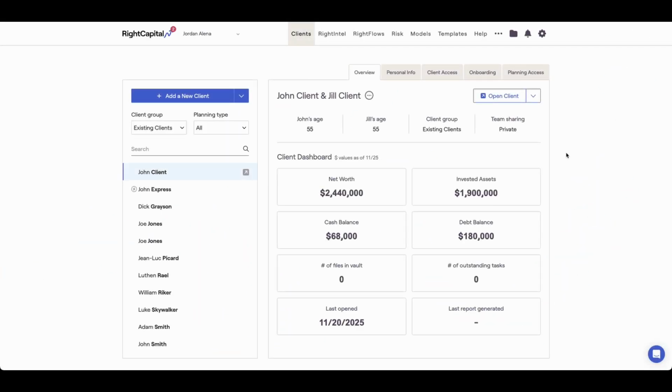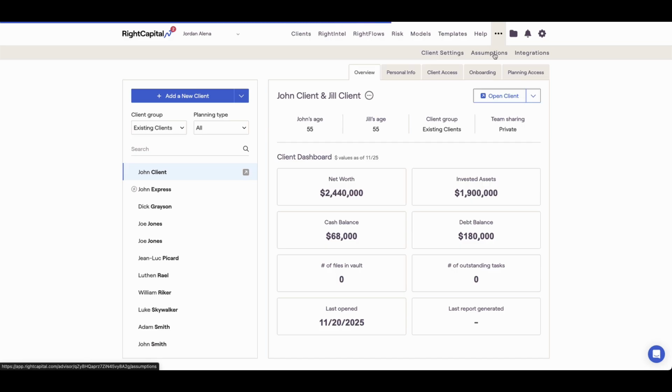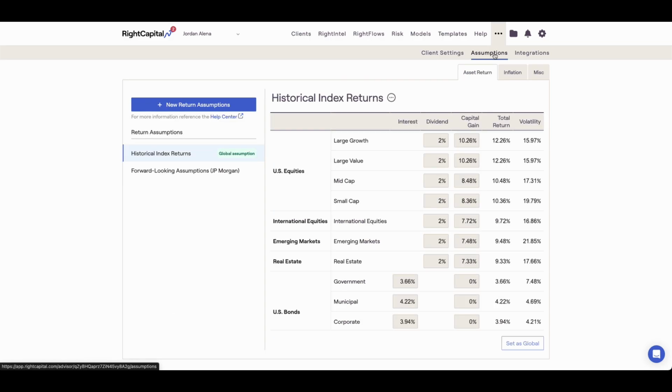Assumptions in RightCapital are your opportunity to better align RightCapital's future-looking projections with your unique advising philosophy. The More menu, Assumptions tab of the Advisor portal allows you to personally tailor the asset return, inflation, and miscellaneous assumptions that will be used as the global assumptions across all of your client plans.